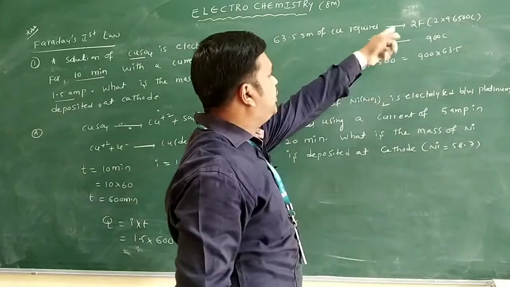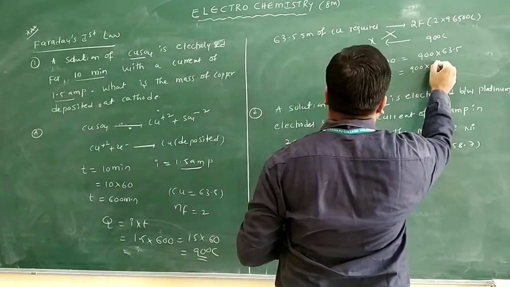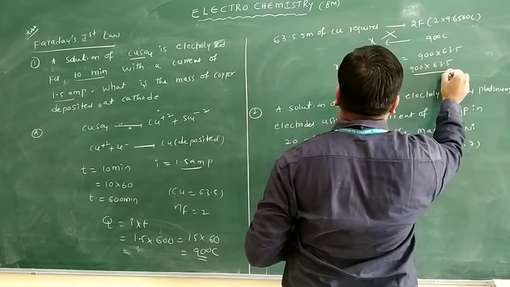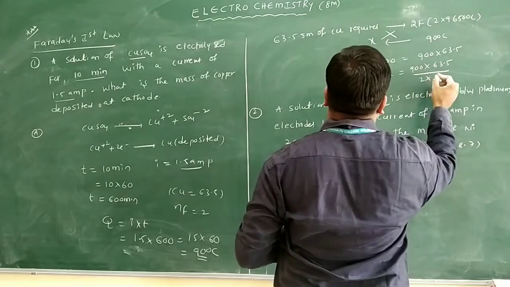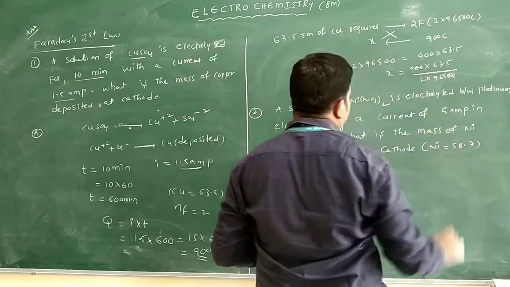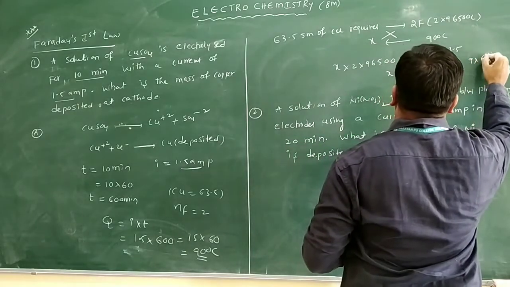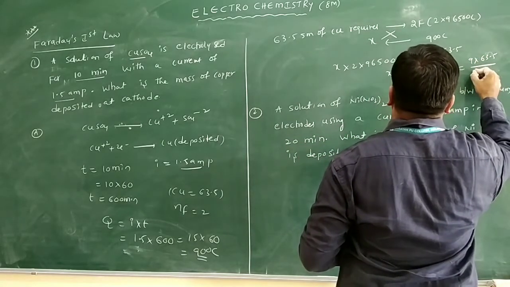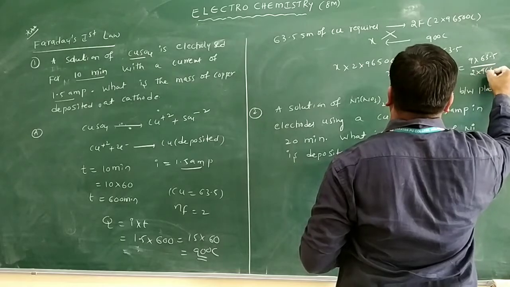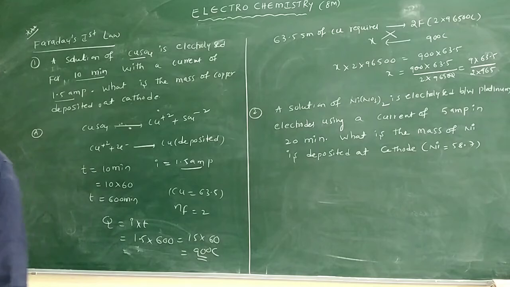So 2 farads, 2 into 96500 only. So x is equal to 900 into 63.5 by 2 into 96500. The 0 cancels here. What are the remaining values? This is 9 into 63.5 by 2 into 965. Just do the calculation part. So what value do you get?